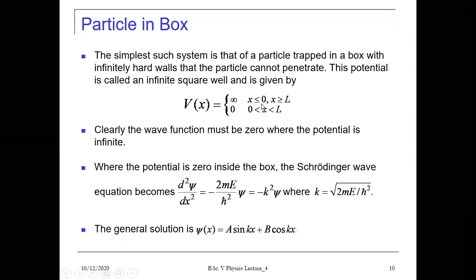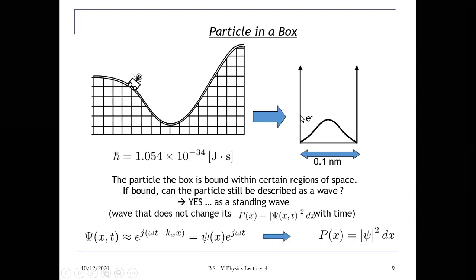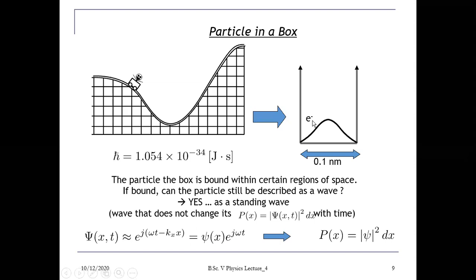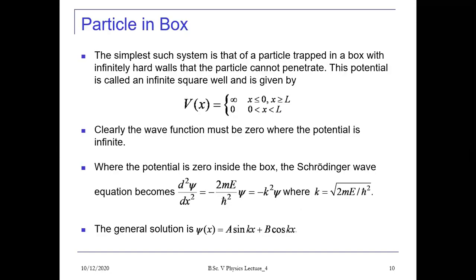And on the wall, at x equals to 0 and at x equals to L, the potential is infinite. Here the function becomes discontinuous, as we studied in the properties of the wave function. So these are the boundary conditions for a one-dimensional box.